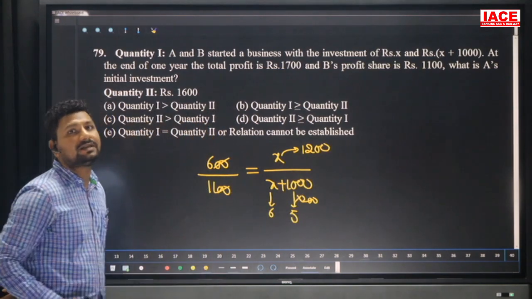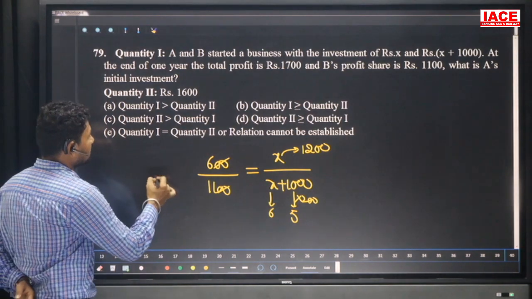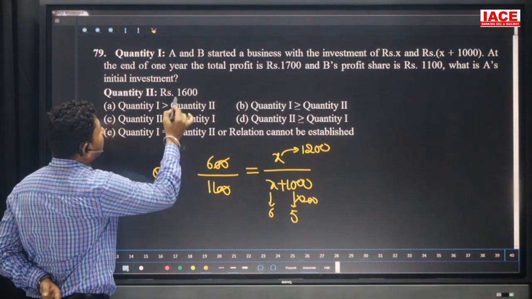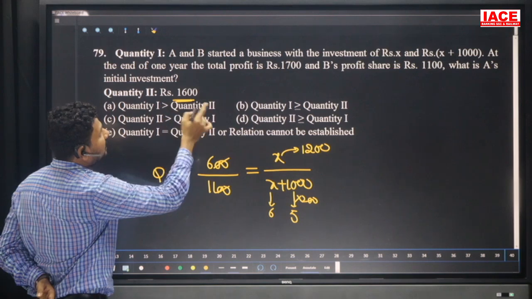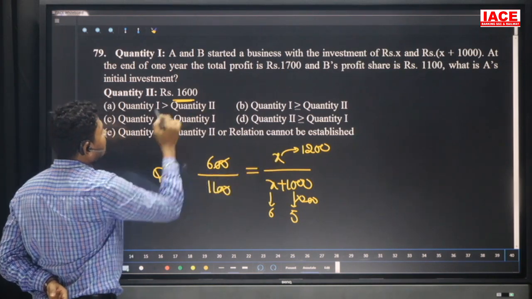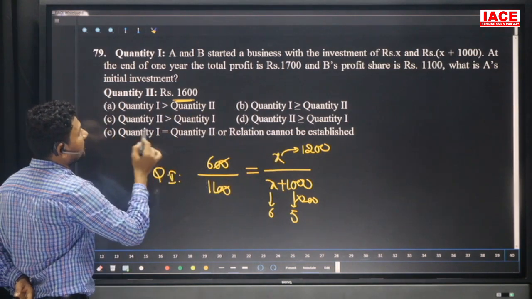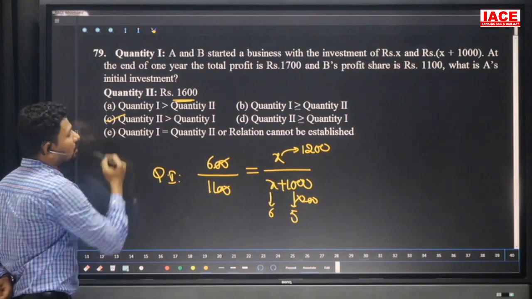That means A's investment is equal to 1200, which belongs to quantity 1. But quantity 2 is already given as 1600. Then A's investment is 1200. 1200 is less than 1600. Then quantity 1 is less than quantity 2. Then our option is what? C.